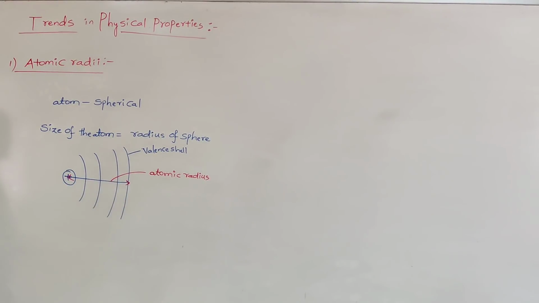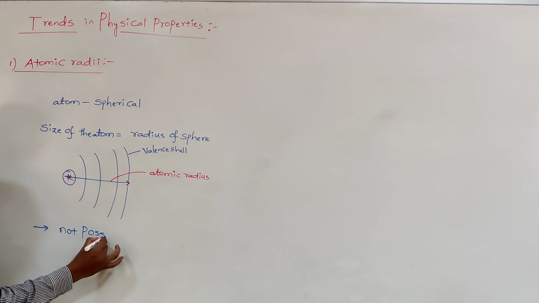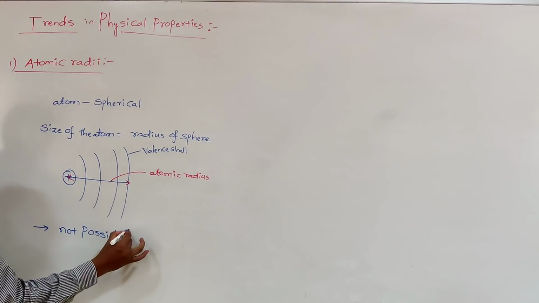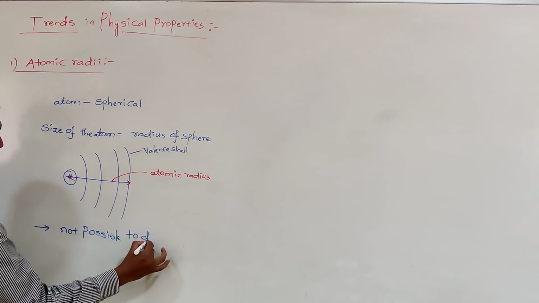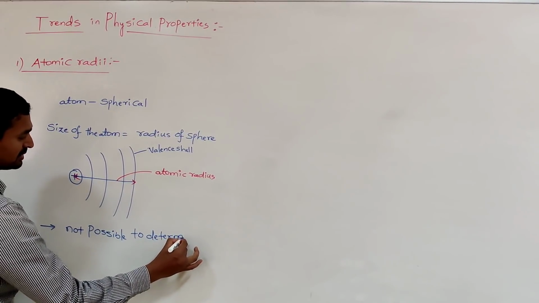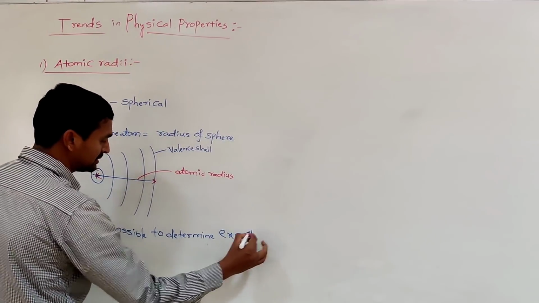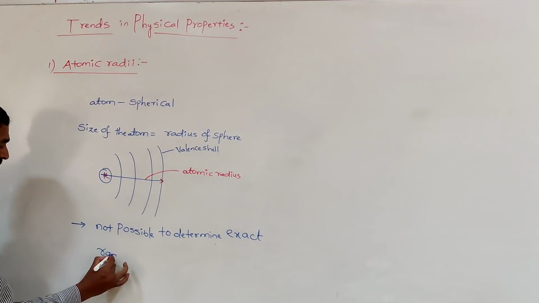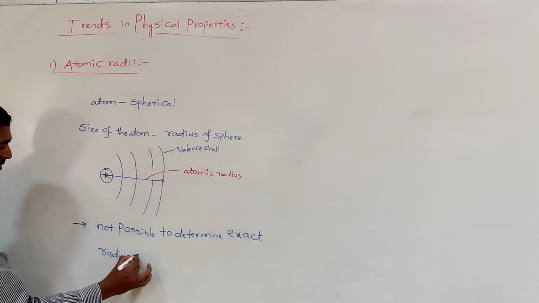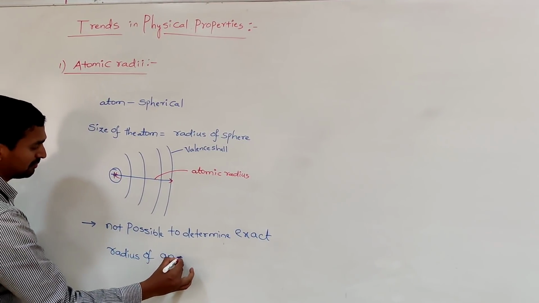Is it possible to determine the exact atomic radius? No, it's not possible to determine the exact radius of an atom. Why is it not possible?